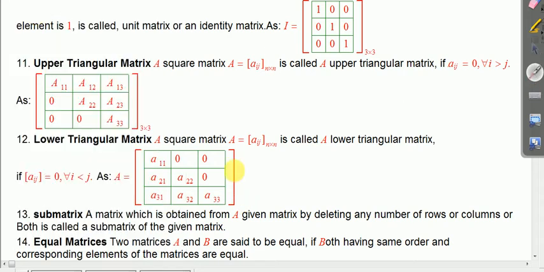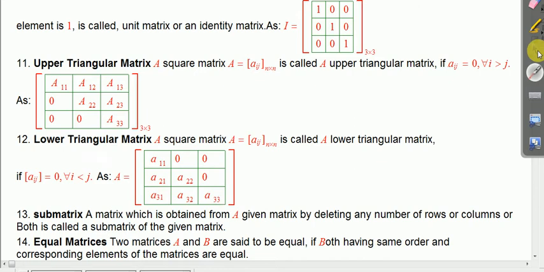See it here. This is first row, first column. Obviously, row is not less than column. But here it is a12, first row, second column. Row is less than column. This element is 0. It is a13. Row is less than column, so it is 0. It is a23. Row less than column, so it is 0. And in all other cases the element exists, and that is known as a lower triangular matrix.